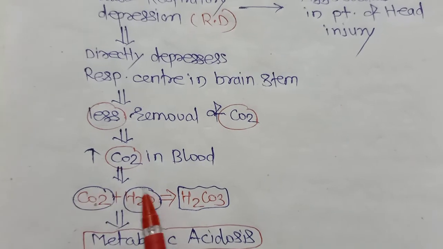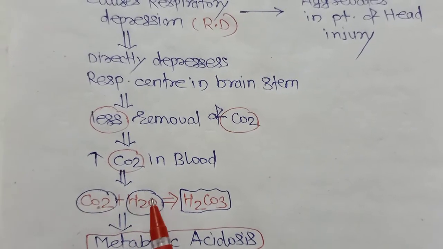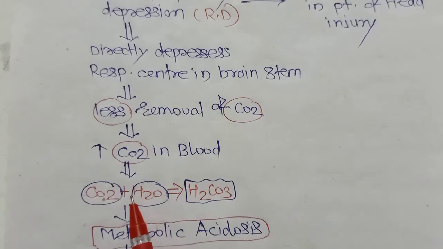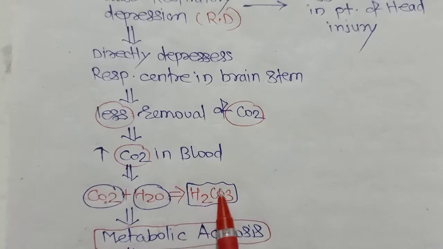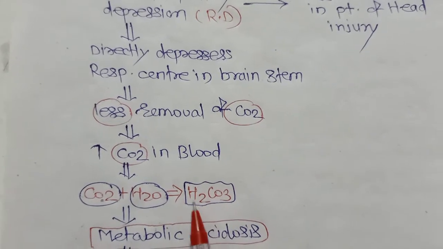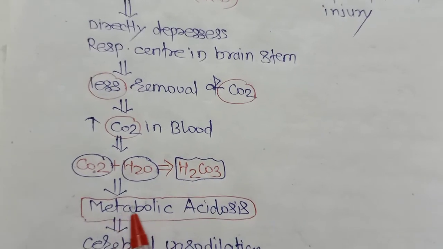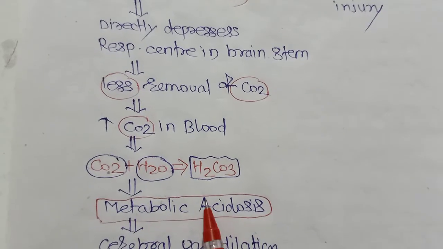CO2 and H2O, which is present in the blood or in the body, will produce carbonic acid, H2CO3, and because of production of H2CO3, there is a chance of metabolic acidosis.